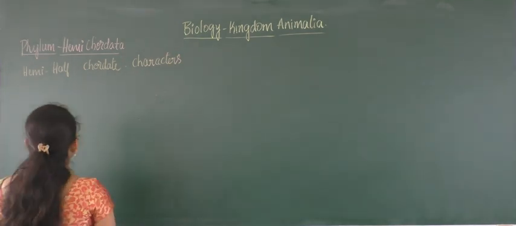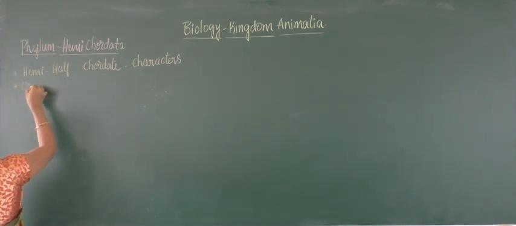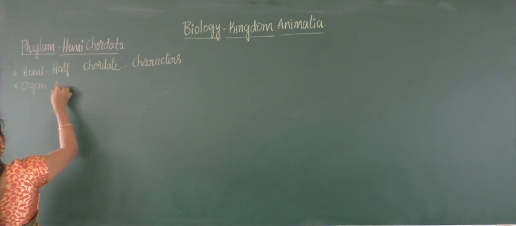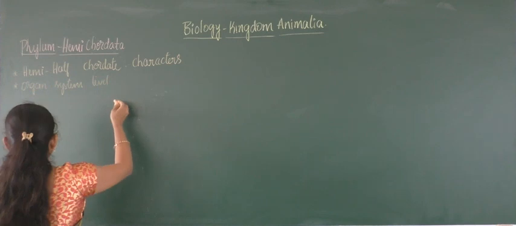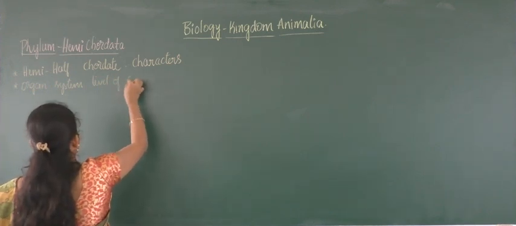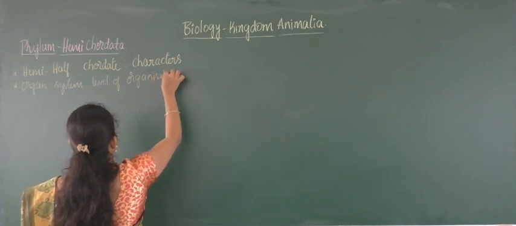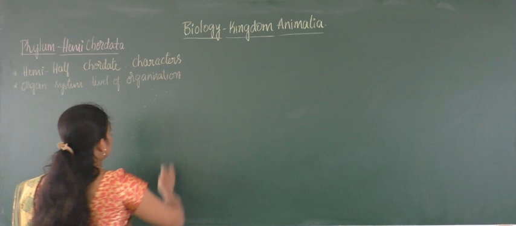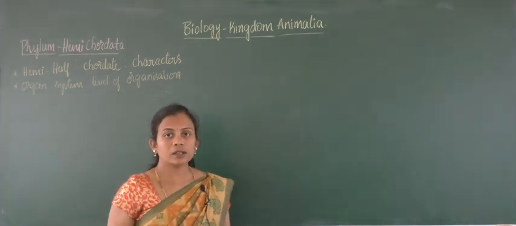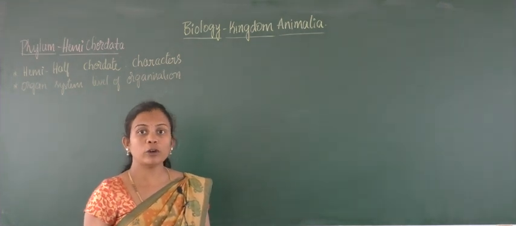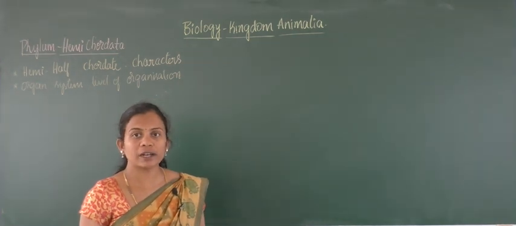Here these organisms possess the organ system level of organization. We know about the levels of organization. In that, the advanced group of organisms possess a particular organ system, a group of organs that perform one function in a coordinated manner, and that is called the organ system level of organization.